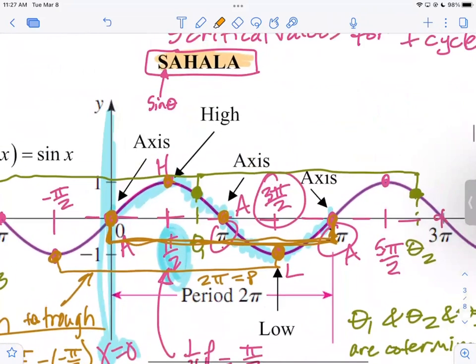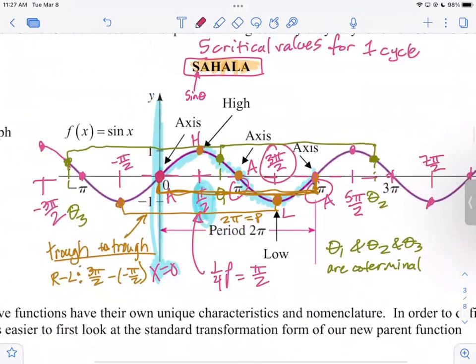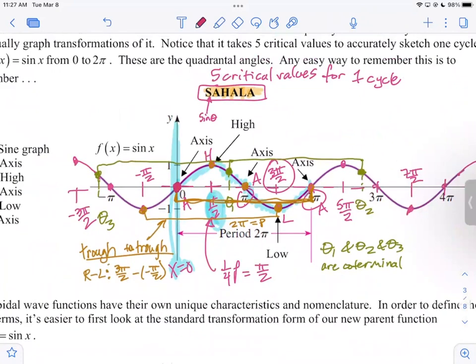Hi. So the S means sine, axis high, axis low, axis. That's what that means. So we start here at 0, 0, which is on the sinusoidal axis. Remember, we said the sinusoidal axis was that horizontal center line that runs through this wave function, right? So to sketch one cycle, axis high, axis low, and we finish back on the axis. Okay, we can't just go to the next axis points. We called that the period of this function, 2 pi, right? Which makes sense. That's once around the unit circle. So the period is the length of one cycle.